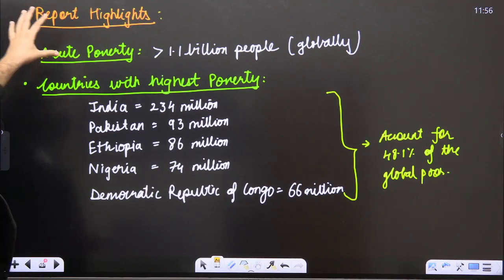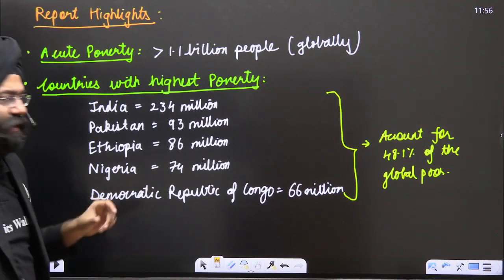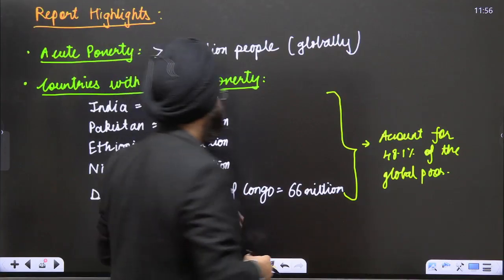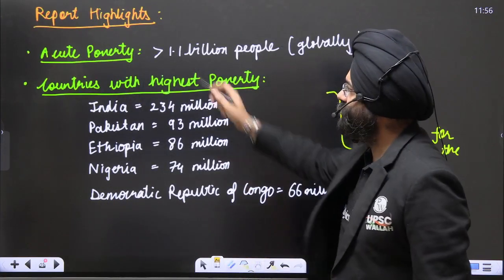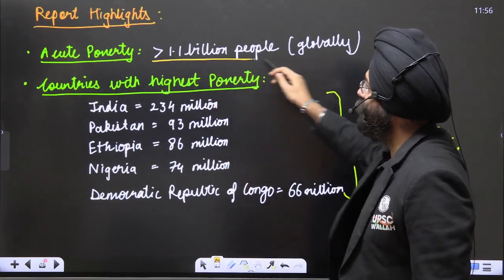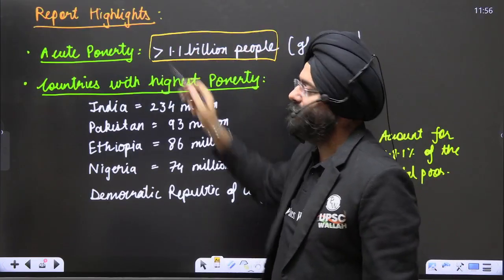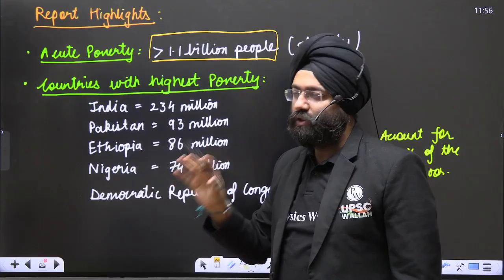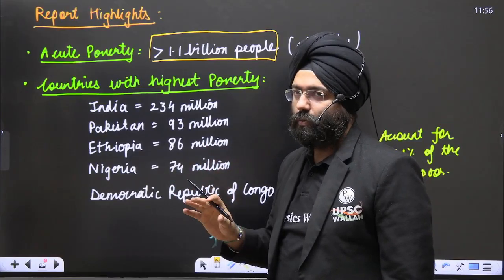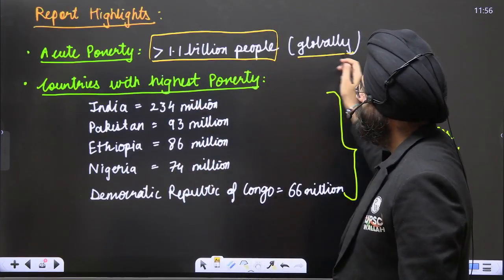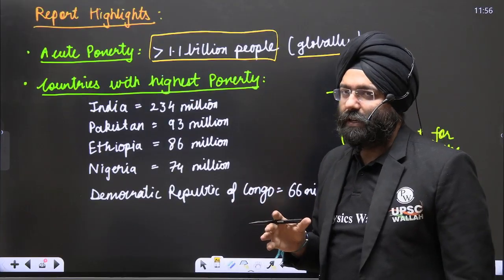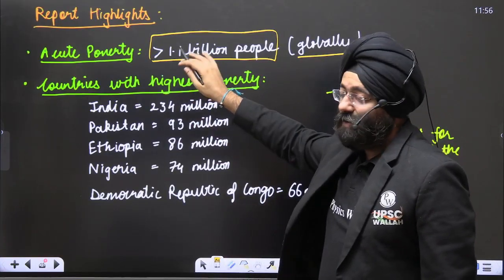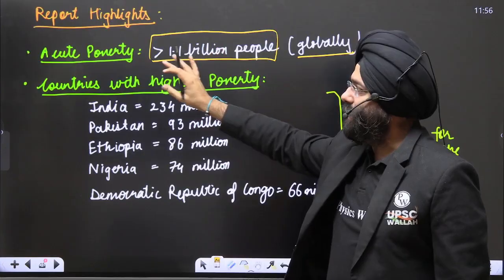What are the highlights of this particular report? They say that acute poverty across the world affects more than 1.1 billion people. Do you realize that out of close to 7.5 to 8 billion, more than 1.1 billion people are in acute poverty?